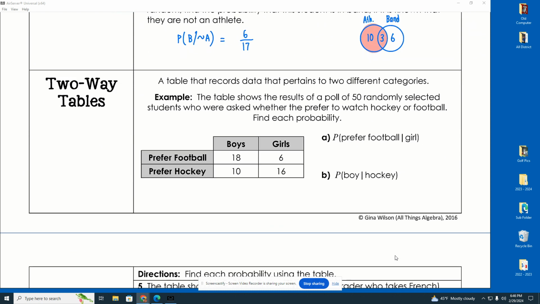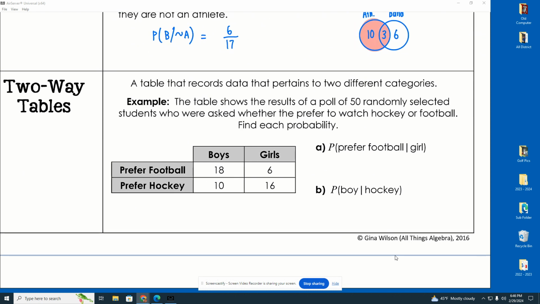Okay, now once we get into this next portion, I really think things get a little easier because it kind of pinpoints things just a little bit, and you can kind of figure out what you want to focus on. It says the table shows a result of a poll of 50 randomly selected students who were asked whether they prefer to watch hockey or football. And they want me to find each probability. Now, look, if I were to take 18 and 10, 6 and 16, and add all those up, that's 50 total people, okay? Everybody's included.